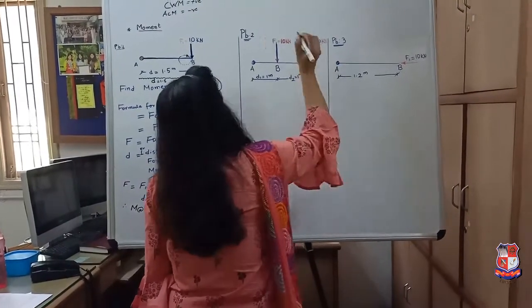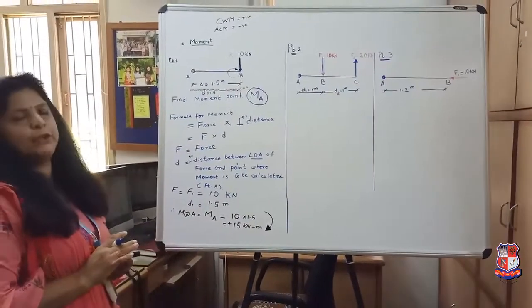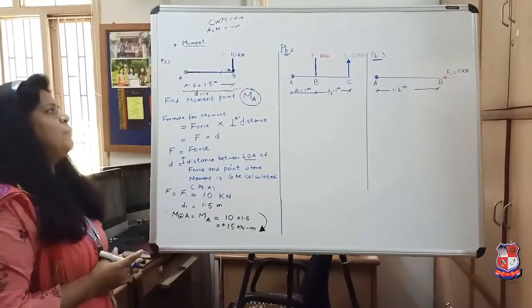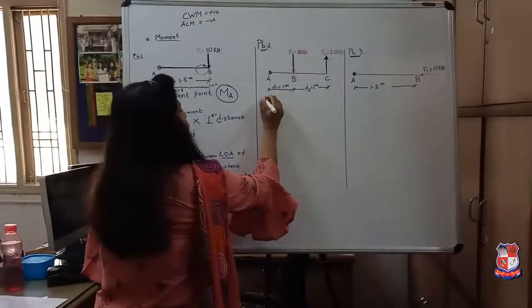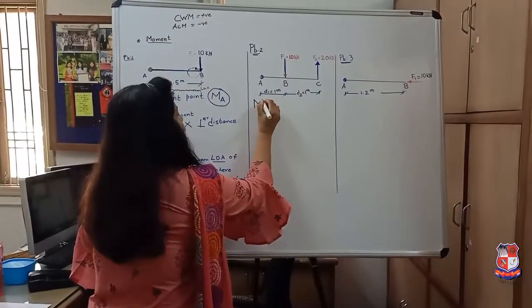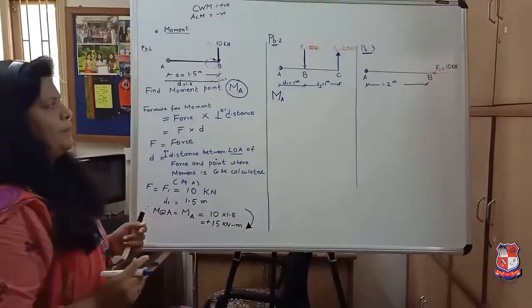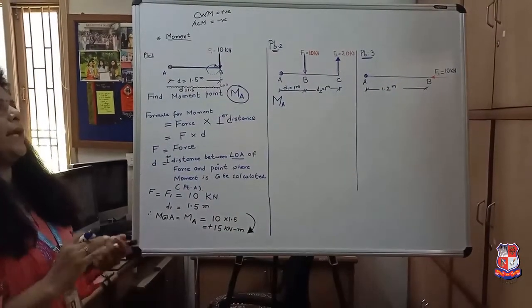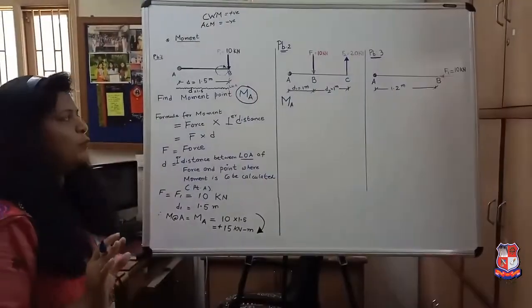So now we have two forces, one downward and one upward, and we have to find the moment about point A. As I already told you, moment about point A will be represented as MA.